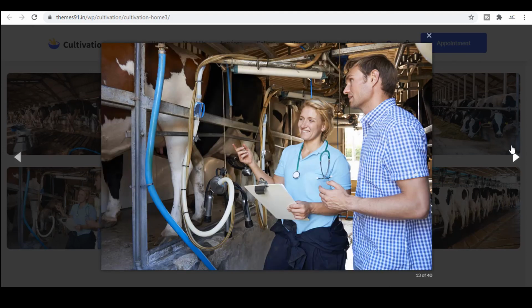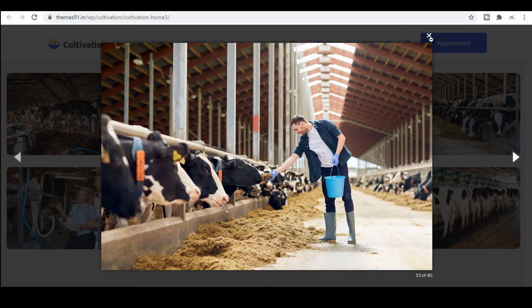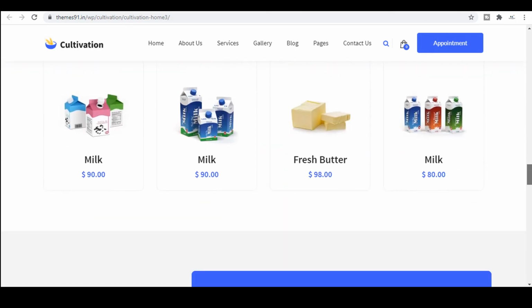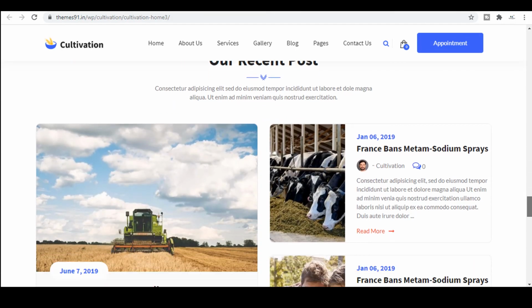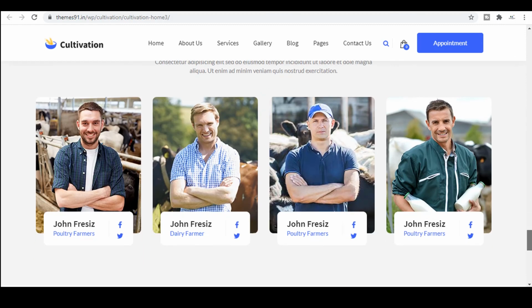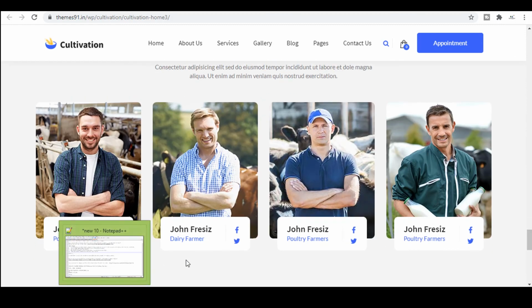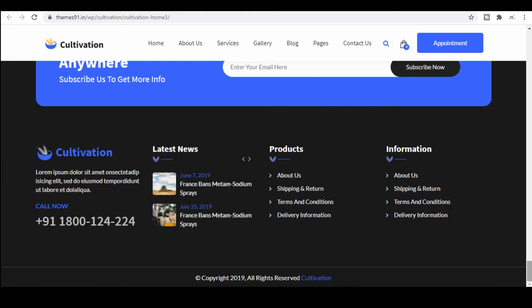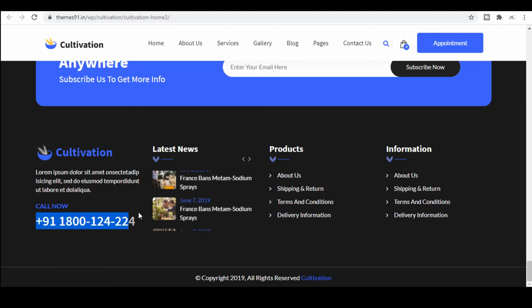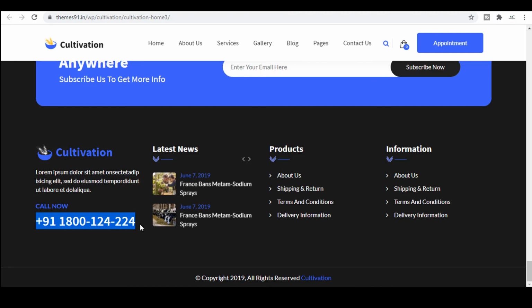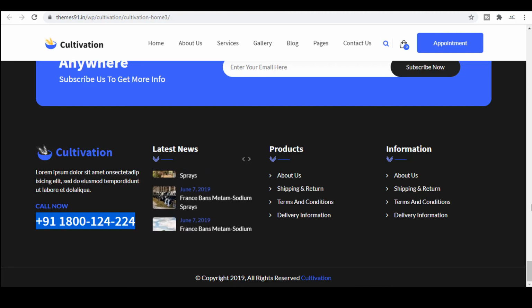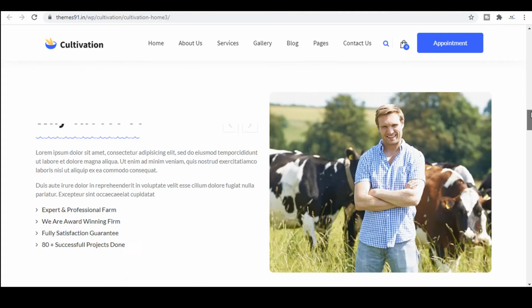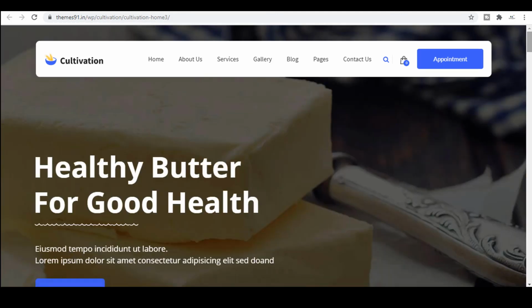Very nice images. And let's move to the bottom. Our recent posts, our team. They are showing poultry farmers, dairy farmers, and the latest news is here. Product information, cultivation, and here is the call now number, which I think is an Indian number, and this team is based in India, and we can buy it very nicely.